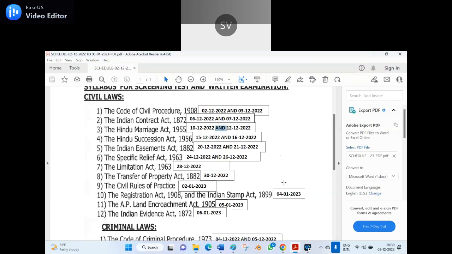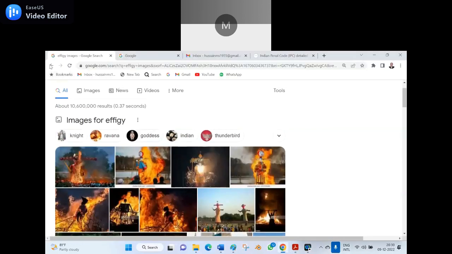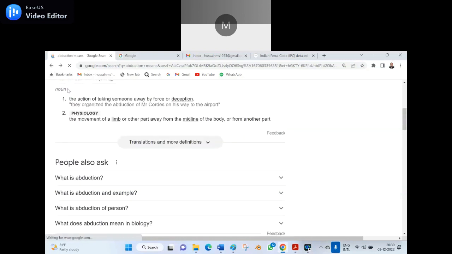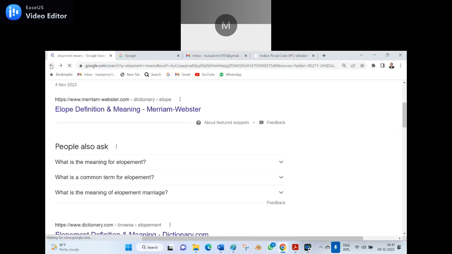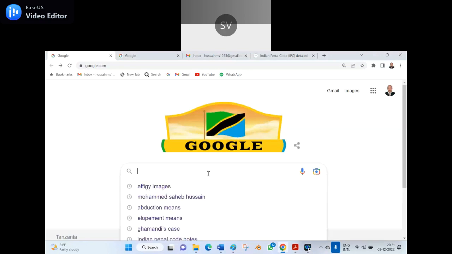And, and. What is the Latin terminology for and? Anyone? If you miss my class, you miss many things. Please note the point. I repeat, if you miss my class, you miss many things. See, Google is also showing the Tanzania Independence Day. Am I right? That is the Tanzania flag. So A and D are equivalent, but the symbol is and.